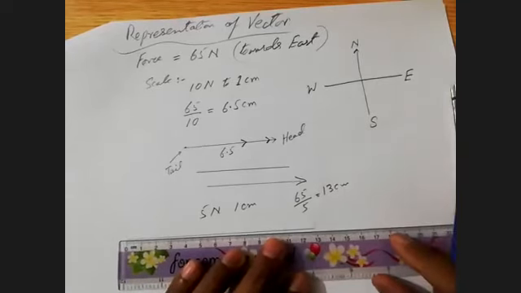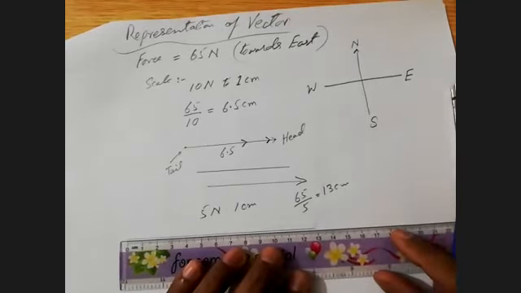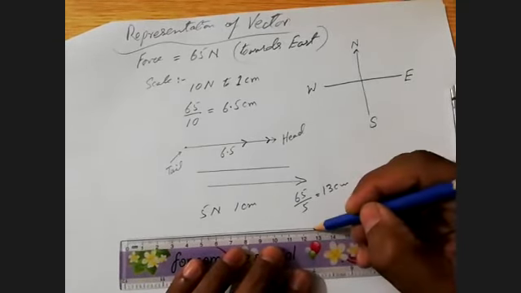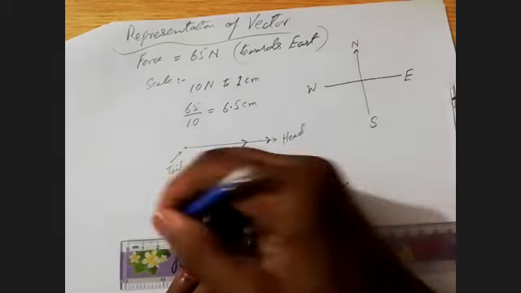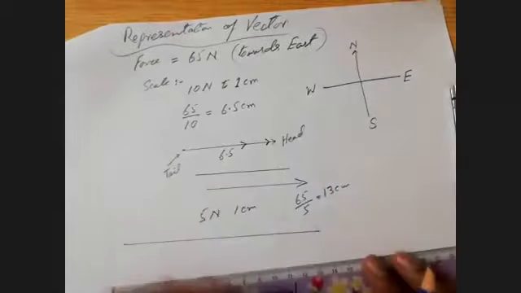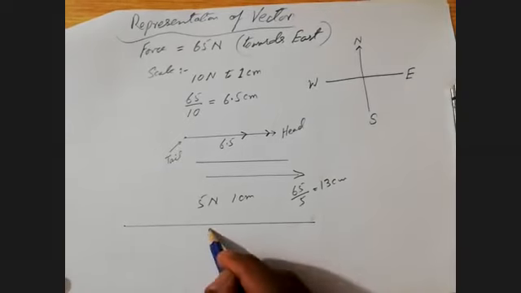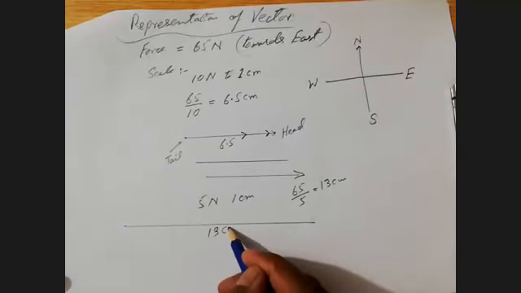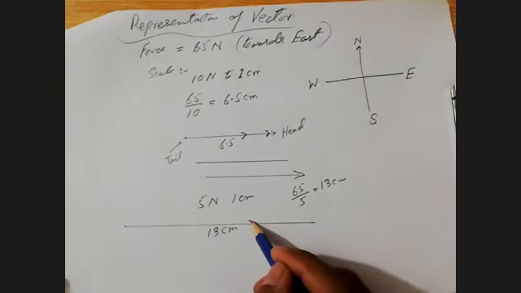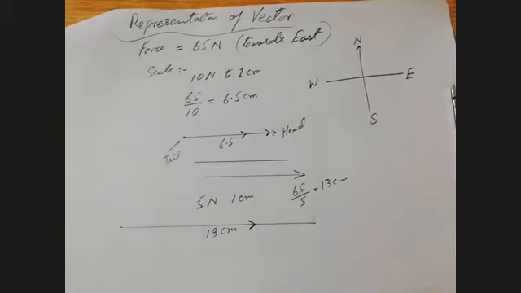Let me make it accurate length here. Okay, so after doing this, this is 13 centimeter length. Anywhere on the line you can mention an arrow, but you must mention the arrow.